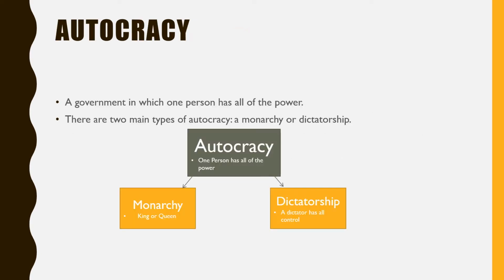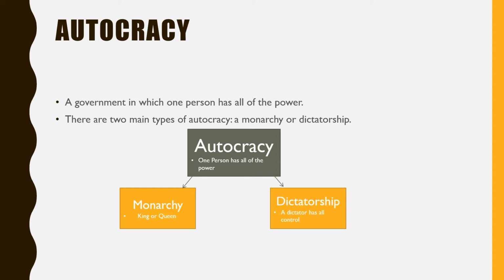The first type of government we'll be talking about is the autocracy. An autocracy is where the government is run by only one person. The one person has all the power to make all the decisions for the entire country. There are two main types of autocracies: the monarchy and the dictatorship.